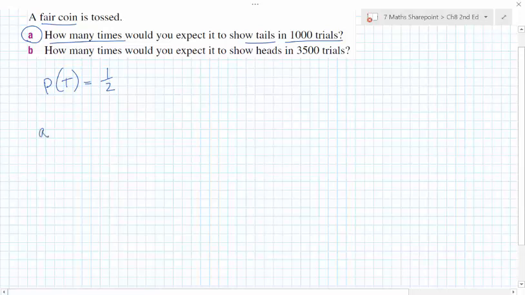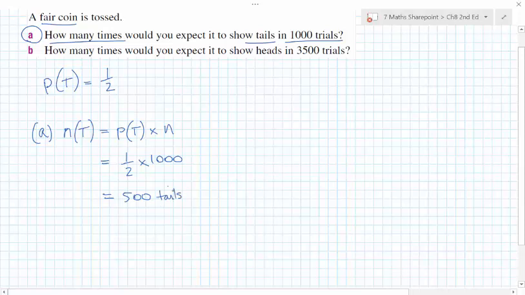Okay, so to answer A, what I really need to do is write here N tails, where N stands for number of tails. That's equal to the probability of getting a tail times the number of trials. So I want to think of it as a half times 1,000, which would be 500. And that's 500 tails is basically what I would get.